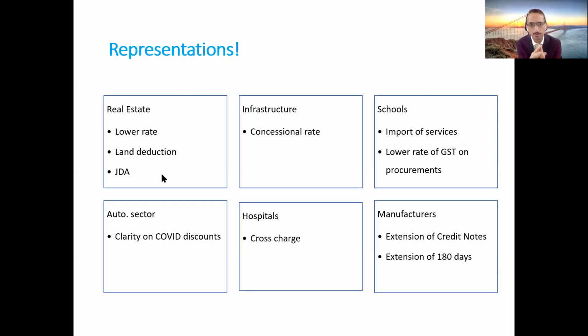Now, please note, friends, because of the corona crisis, many people are having substantial cash issues. Even the bankers, as all of you are aware, typically are not giving any new loans, not to everyone, but to many of the people. And that's where the government should look into this particular aspect, and they should see whether this 180 days condition can either be kept in abeyance, or they can specifically say that even if you make payment within, say, 365 days, it should be fine. So at least during the corona crisis, if this time limit of payment to the vendor to continue to claim the credit is extended, it would be of great help.